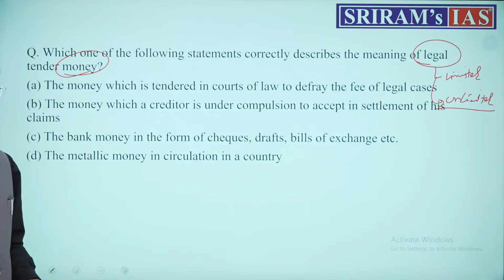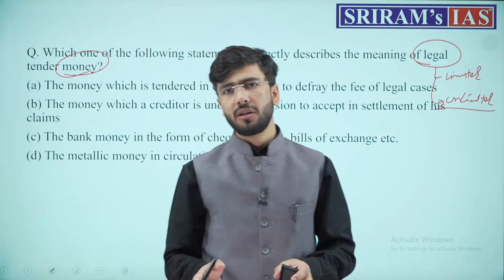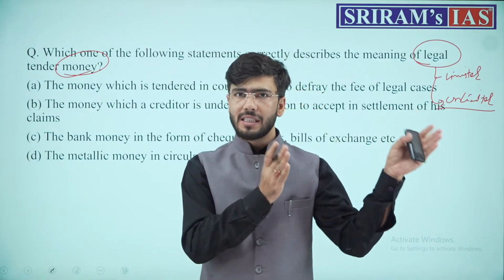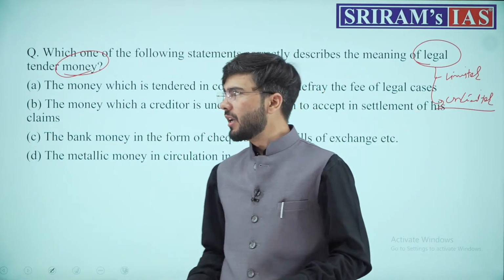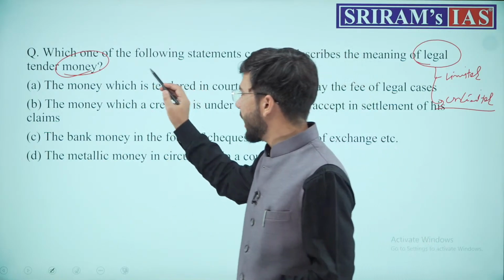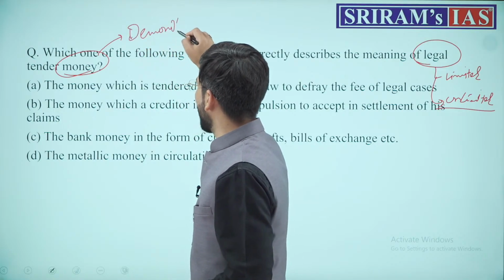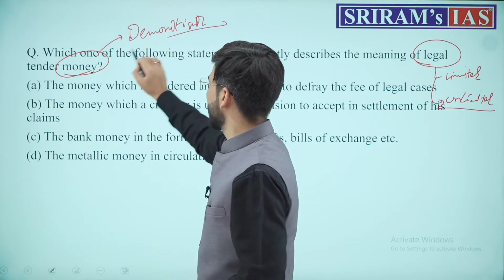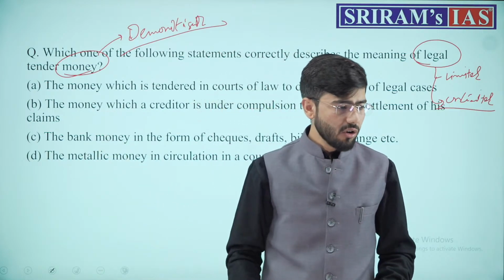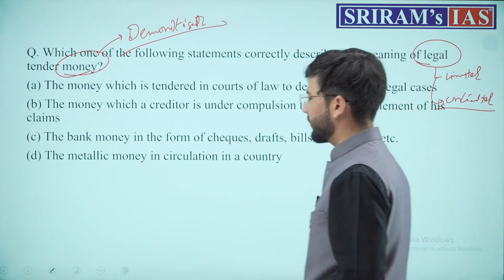You must understand that every concept of economy is linked. Two things: one is static and another is current. If you remember, in this government only, there was a time when we faced demonetization.